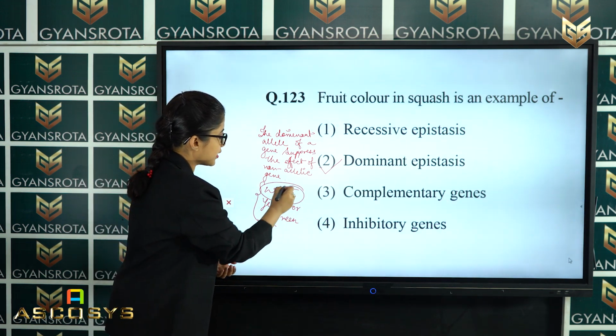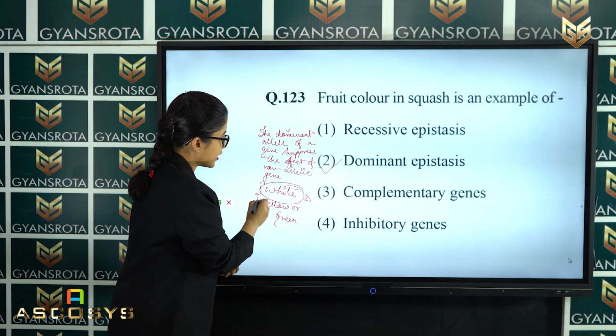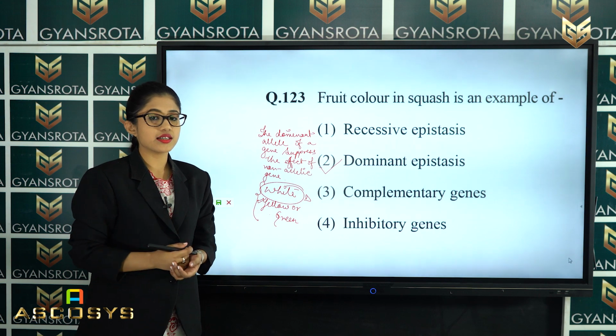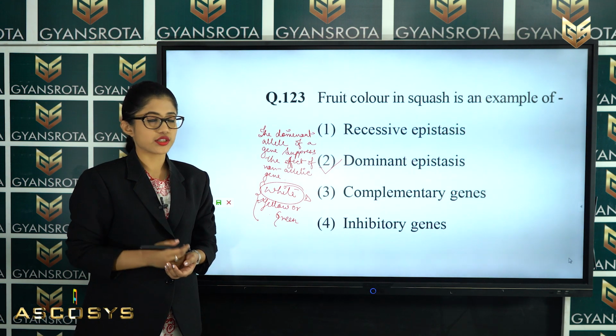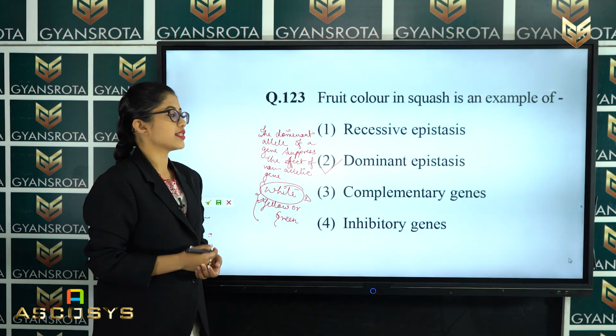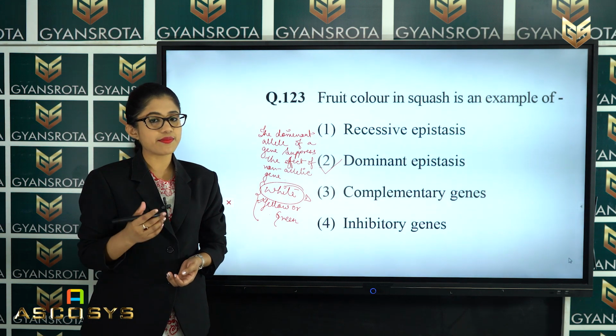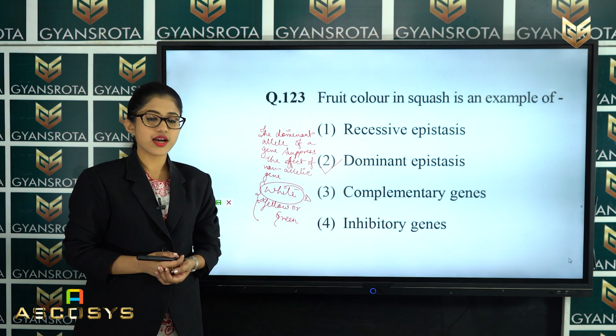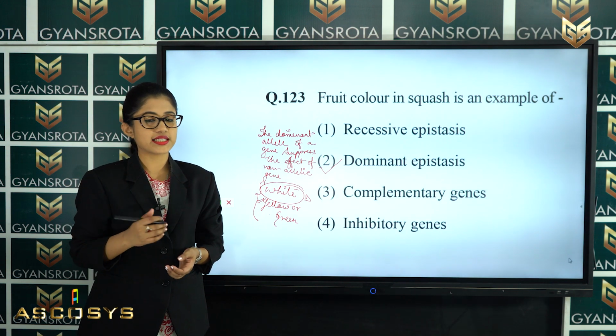White is the dominant character and yellow is dominant over the green. So, these are the 3 colors which are given by the squash. So, the fruit color in squash is an example of dominant epistasis. So, the correct answer is option number 2. Alright. Now, let us move on to the next question.